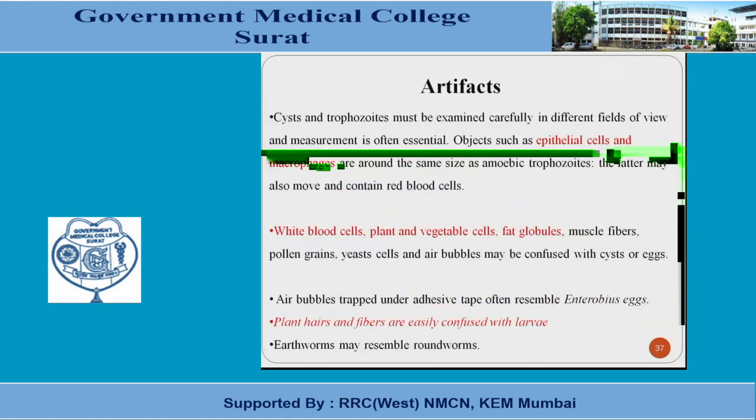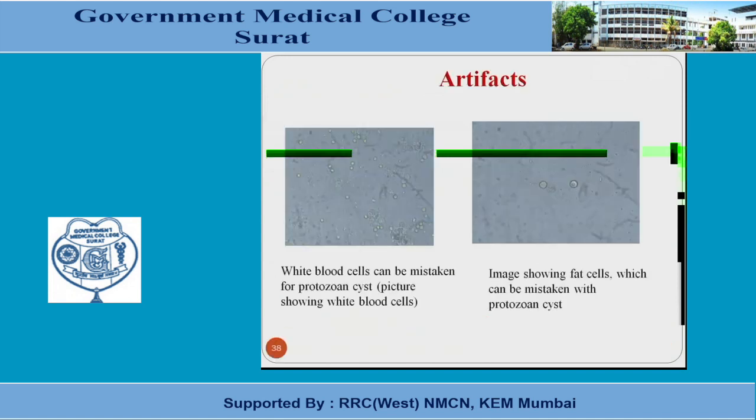Whenever we are identifying a specimen by microscopical examination, by staining or in an unstained preparation, there are some artifacts that we should be careful about. Sometimes epithelial cells, macrophages, white blood cells, plant or vegetable cells, fat globules or fibers can be confused with larvae, eggs, cysts or trophozoites. So we have to take care. Here are some slides showing such artifacts.